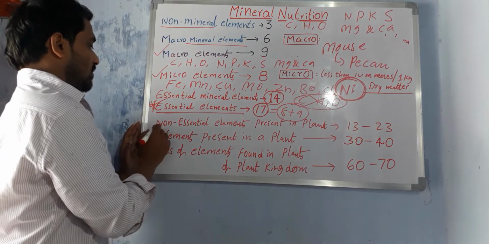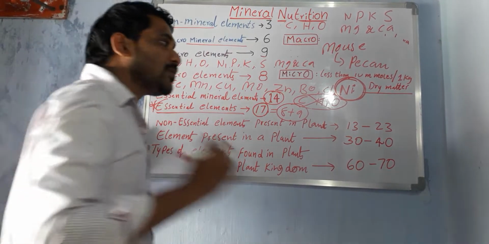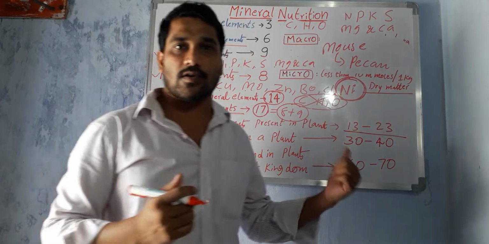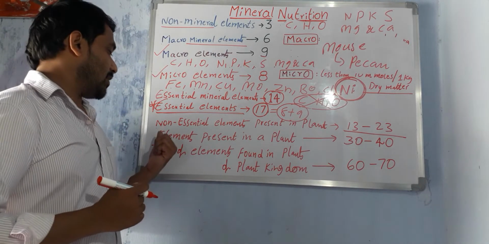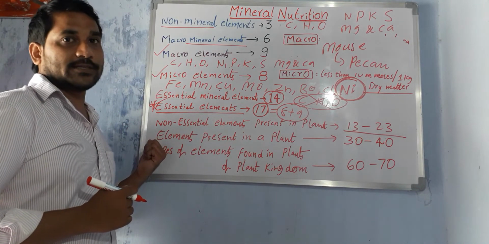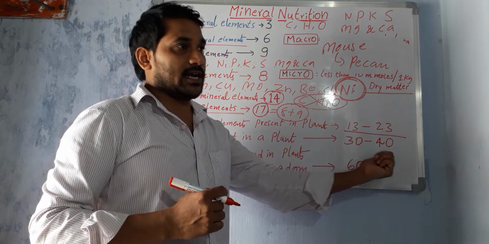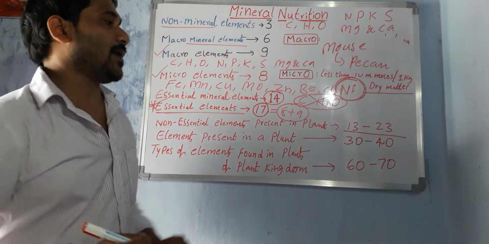Then come on to the next one. Non-essential elements. How many non-essential elements are present in our plant body? Nearly 13 to 23 elements are present in the plant body. The total number of elements present in our plant body is 30 to 40. Minimum 30, maximum 40 elements are present in a plant.